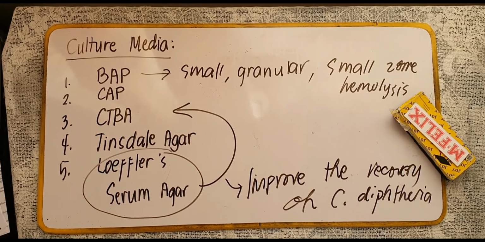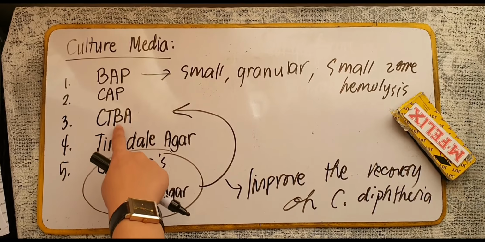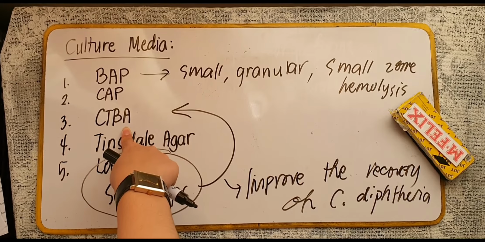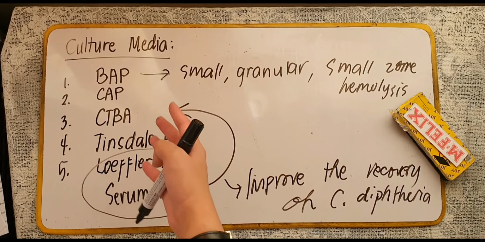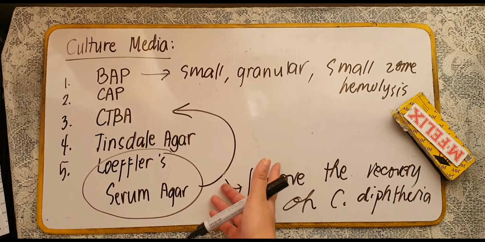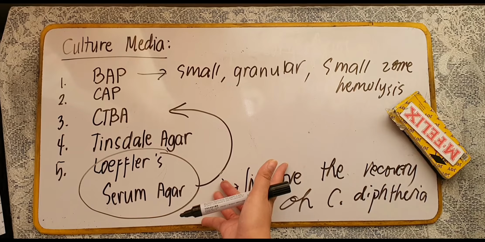Now for your CTBA, your cysteine tellurite blood agar, it is said to be a selective and differential media. It is preferred for the identification of diphtheria. Now this agar class, it contains sheep's blood agar as well as bovine serum, cysteine, and potassium tellurite.